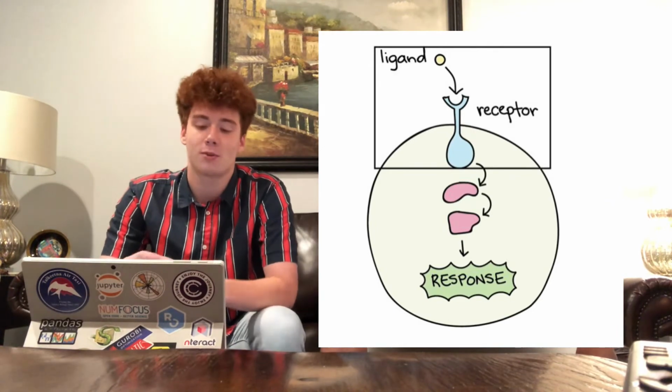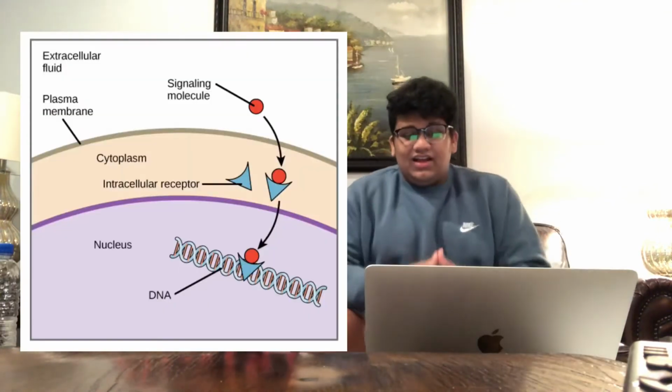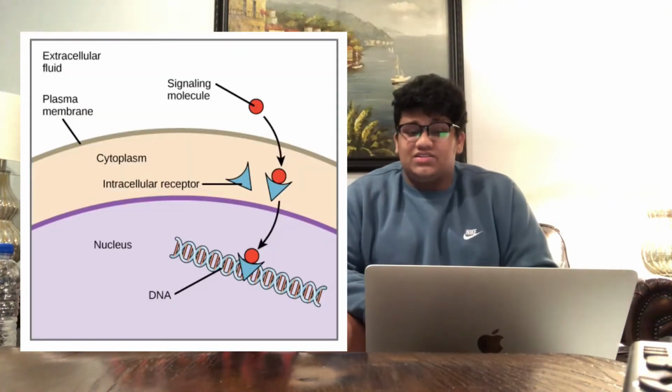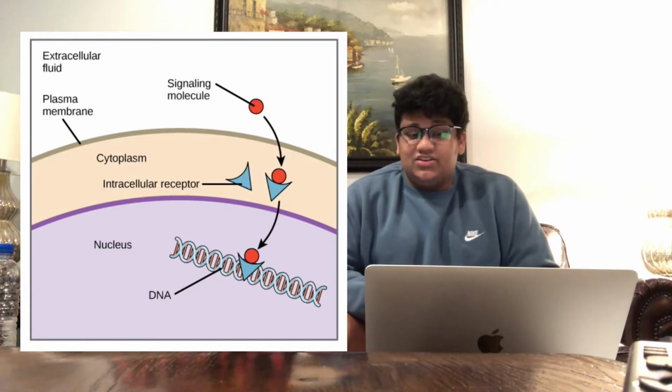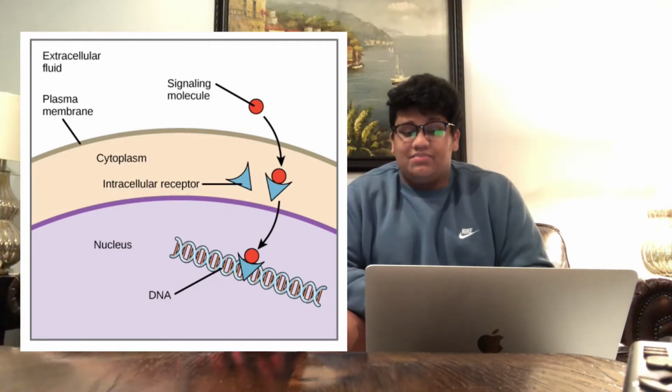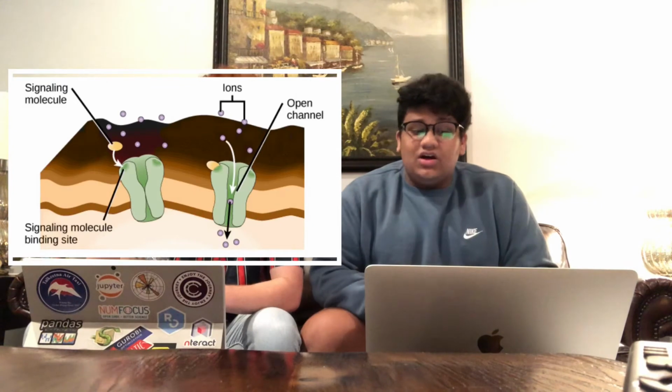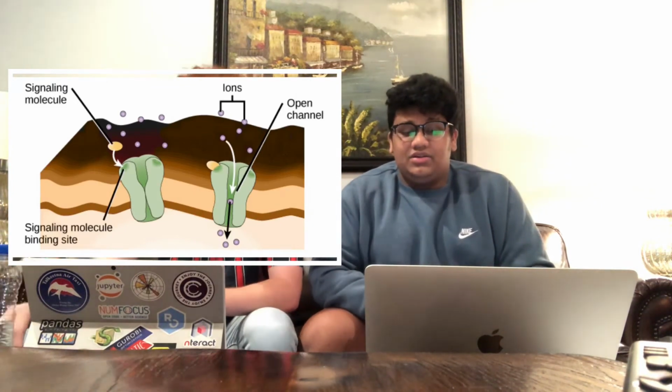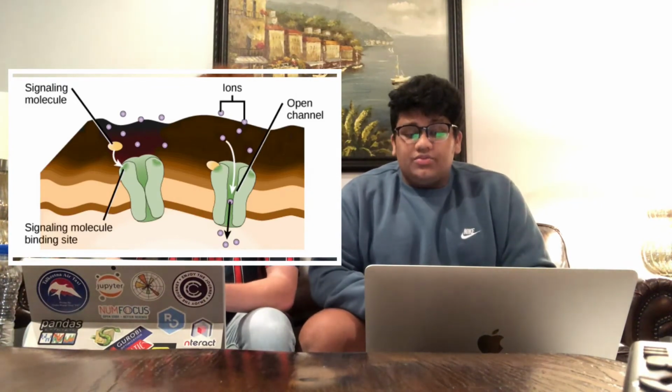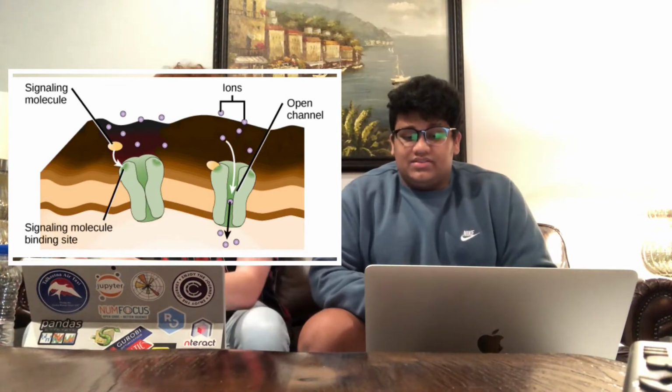And there are two different types of receptors, internal receptors and cell surface receptors. Internal receptors are found in the cytoplasm of the cell and respond to ligands that cross the cell membrane into the cell. Cell surface receptors are found on the cell membrane. They bind to the ligands that do not cross the cell membrane. Small hydrophobic ligands can pass directly through the cell membrane. They typically interact with internal receptors. Water-soluble hydrophilic ligands cannot pass directly through the cell membrane.